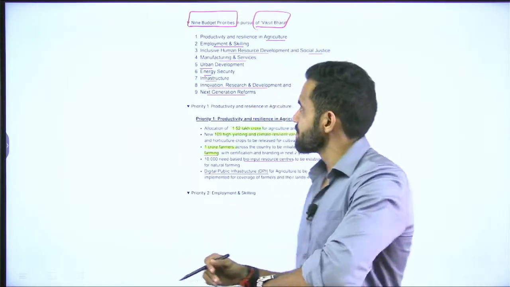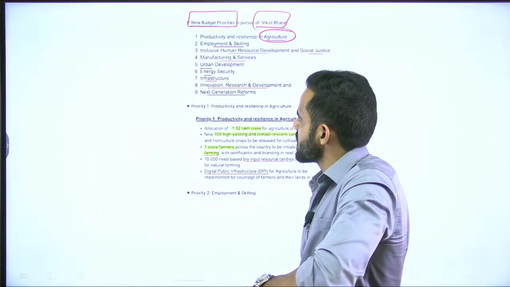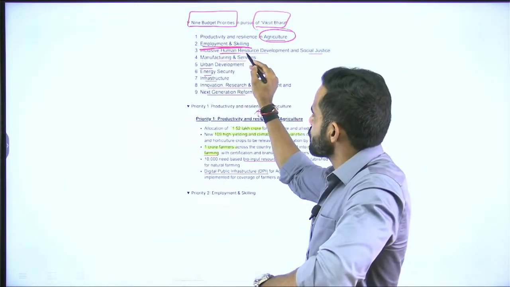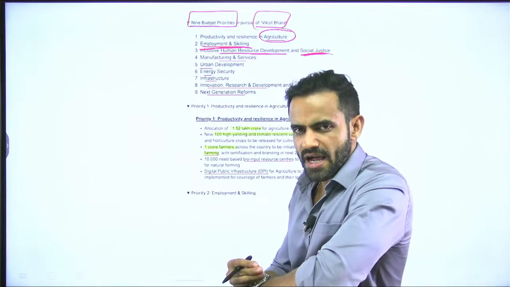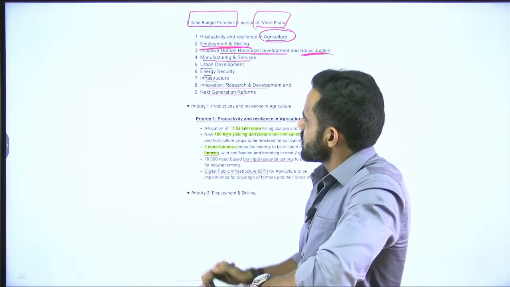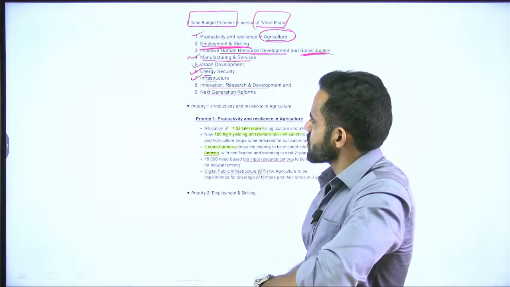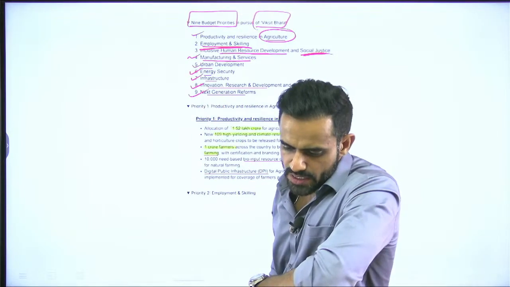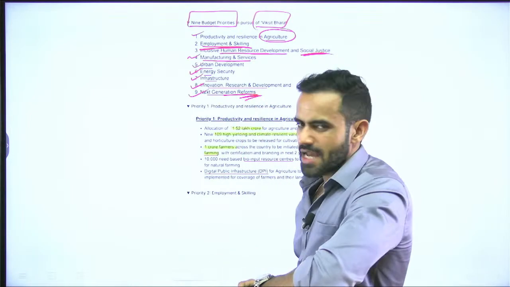So, let us start with the first one. The first one is related to agriculture, that is productivity and resilience in agriculture. The second priority is related to skill and employment. The third priority is related to inclusive human resource development and social justice. In fact, the special package to Bihar and Andhra Pradesh has been given as a part of this one only. Then manufacturing and services. So this is the primary sector, this is the secondary and tertiary sector. Then urban development, energy security, infrastructure, innovation, research and development, and next generation reforms. Okay. So these are the major 9 priorities.